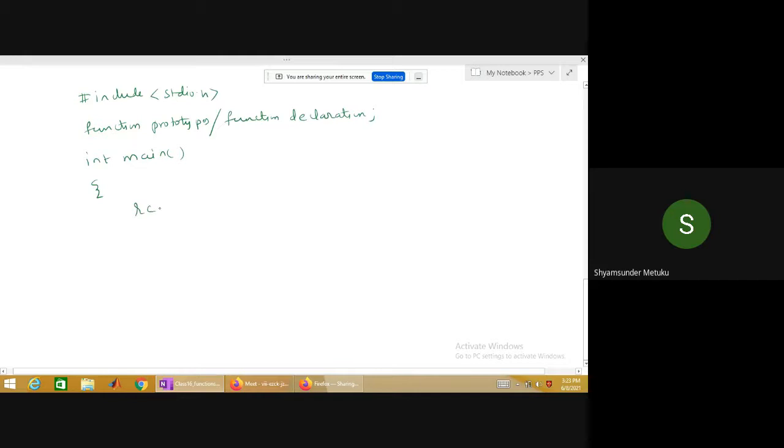Then declaration statements of the main. Then read inputs.